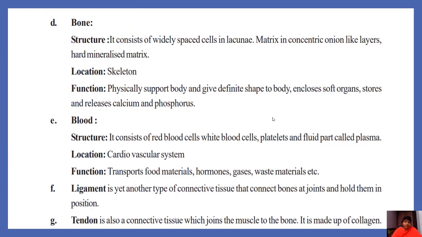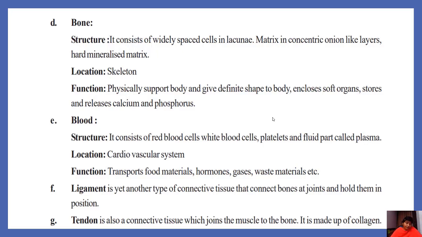Bone. It consists of widely spaced cells in lacunae, matrix in concentric onion-like layers, hard mineralized matrix. Bone makes up the skeleton. Skeleton gives support to our body and gives definite shape to our body. It also protects the soft organs like brain, heart and other internal organs. And these bones are made up of calcium and phosphorus.